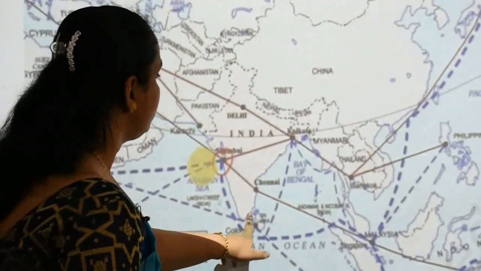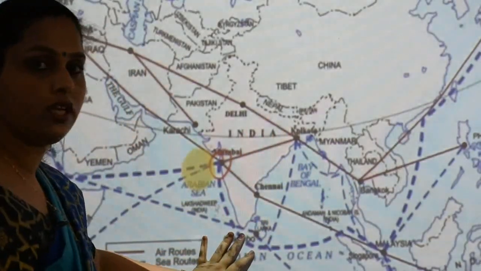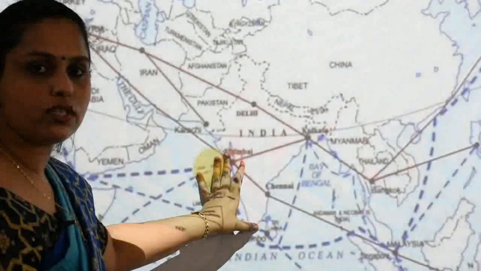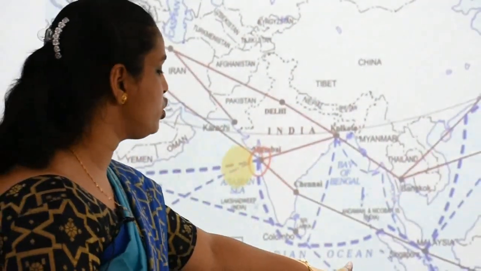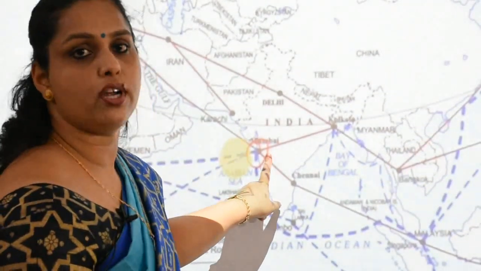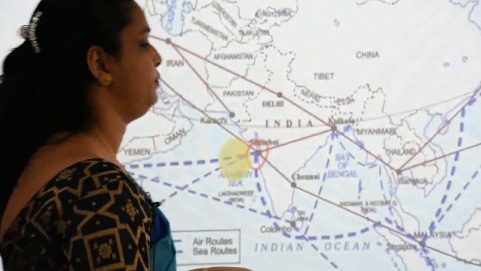This is all about the coastline. Clear? When we are considering our country's position, we are having the longest coastline in this whole Asia. That is why this Indian Ocean named after our country. And this is supposed to be a proud moment for us also, that this whole ocean named after our country.